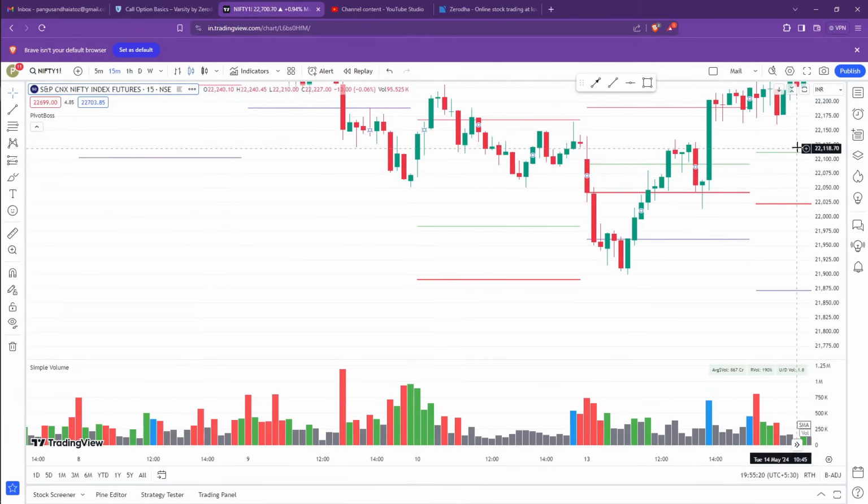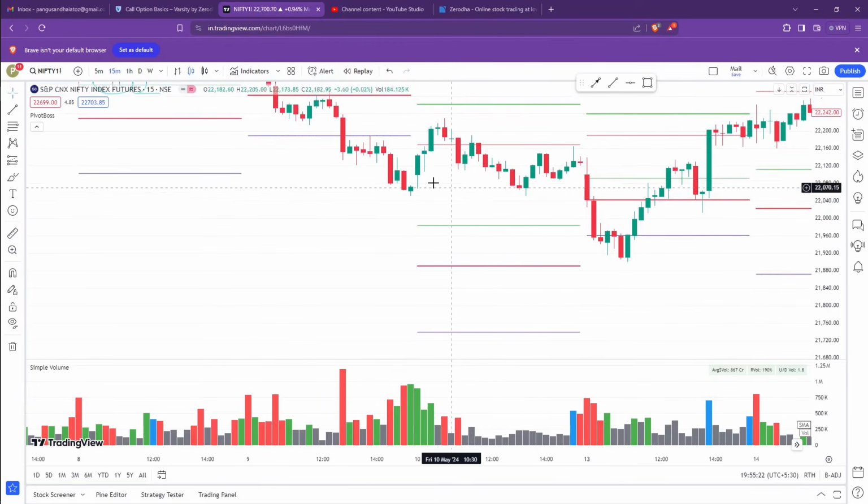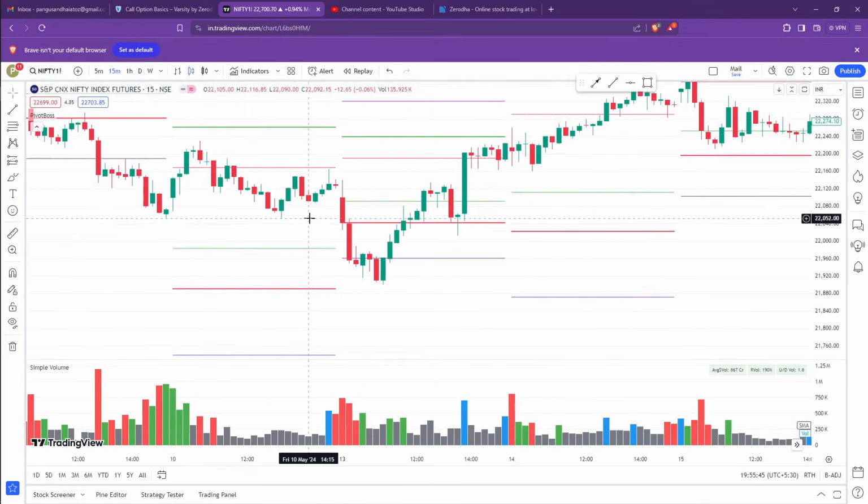Now the next trade, the candle opened between H3 and L3. The expectation is that if there is any reversal at H3, then take a trade. But there are no reversals at H3. There are some bars closed below H3 and all those, but if you want to take a trade based on this, or wait for the reversal setup, it is up to you. You decide. I am concentrating only on the Pivotboss reversal setups which have been told. So for now, there is no trade here. Till now, 4 trades are successful.